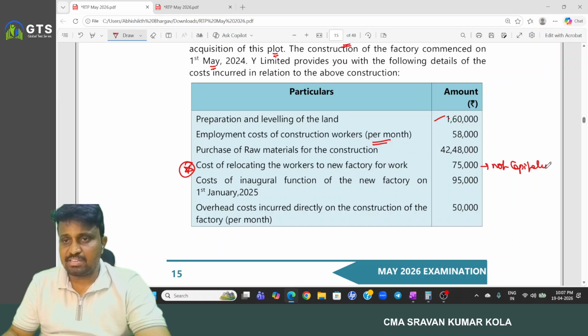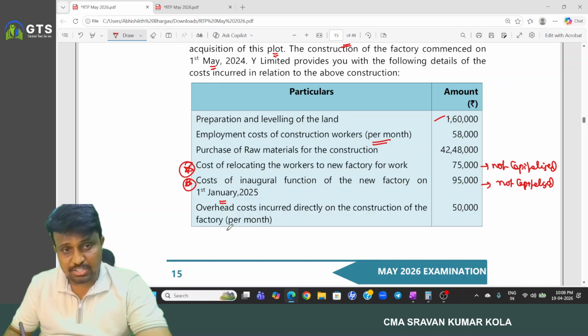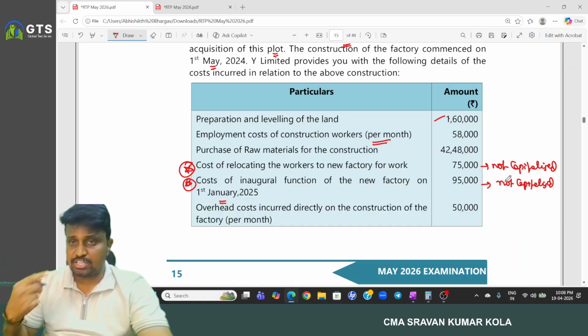The cost of the inaugural function of the new factory on 1st January 2025 is also not required to be capitalized. Overhead cost incurred directly on the construction of the factory can be capitalized, as it has to be included in the construction activity.